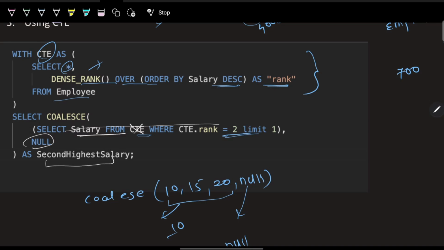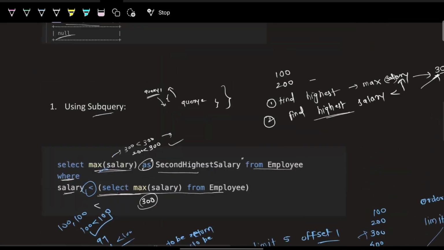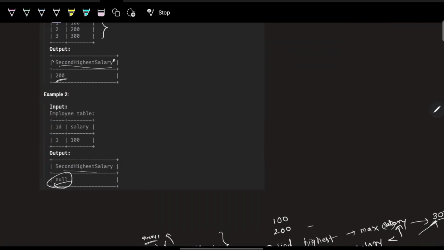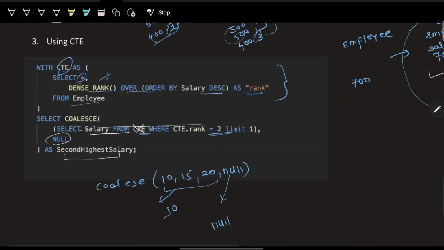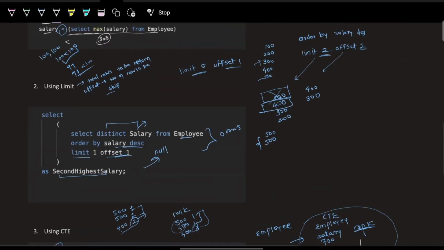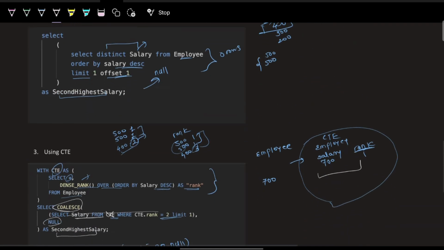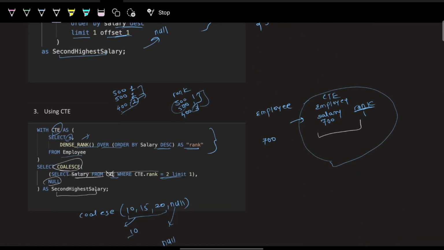So we are handling the null case, because the problem statement says that if there is no second highest salary, we have to return a null. That is what we are following here, and that's why we have used these queries. I hope you got this problem, how we solve it using the subquery, using the limit, using the CTE. There can be a lot of ways.